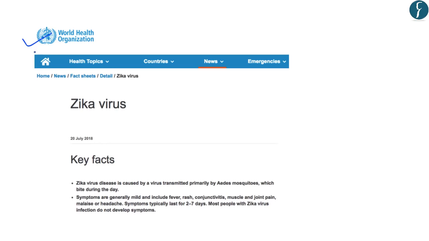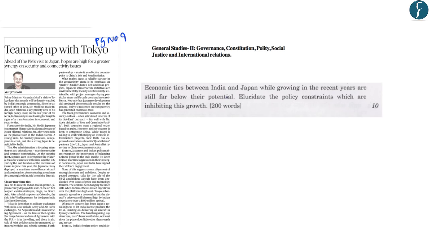With this, let us move on to the next article. This article on page number 9 is related to the India-Japan relations, in the context of the upcoming visit of the Prime Minister to Japan. So this will form a part of General Studies Paper 2 under the topic International Relations. And you should know that previously, in the year 2013, in General Studies Paper 2, a question was asked related to the India-Japan relations. So this becomes important for us from the mains point of view.